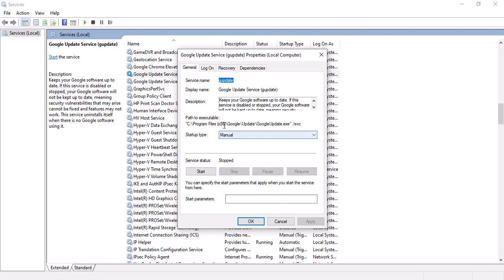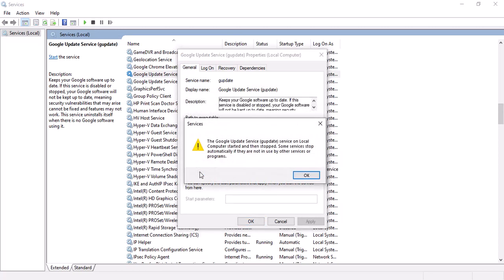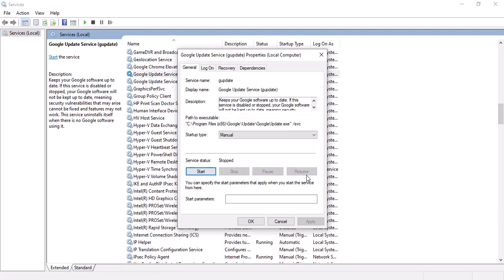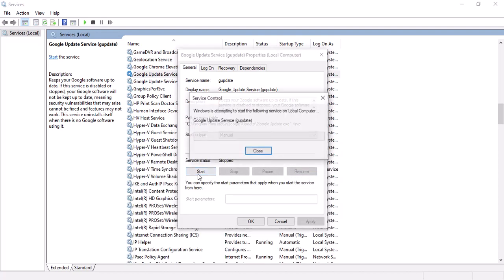Now you can see here is a start button, so click on it, and it should start the service. In case you see this kind of information, no need to worry.